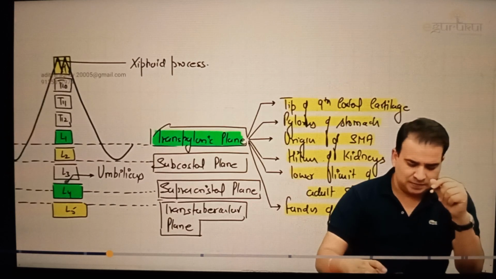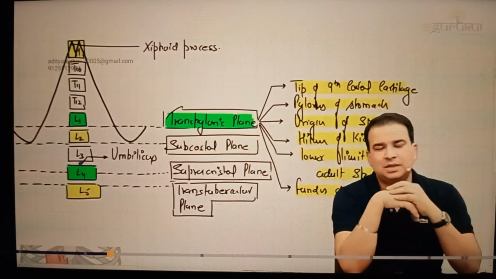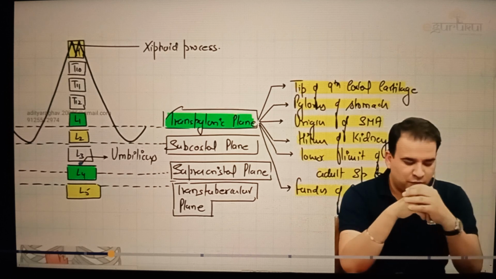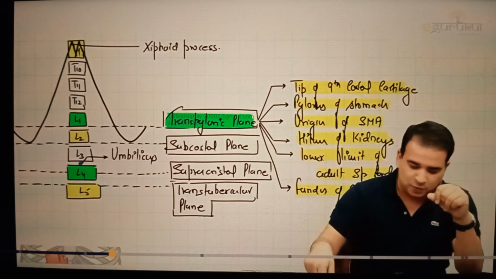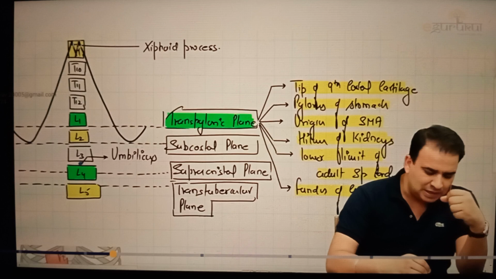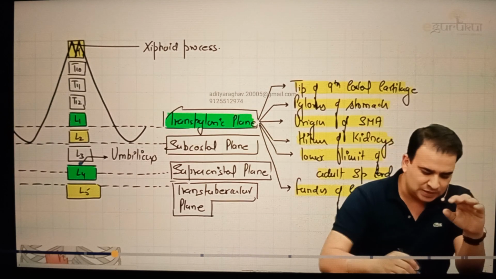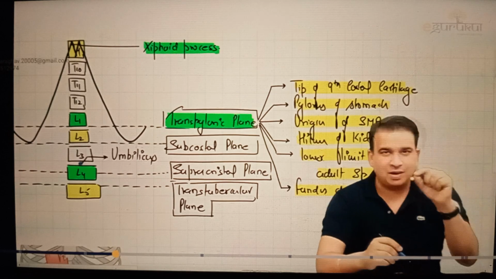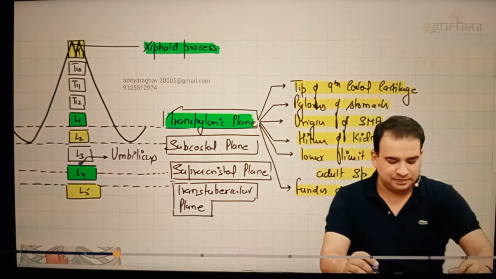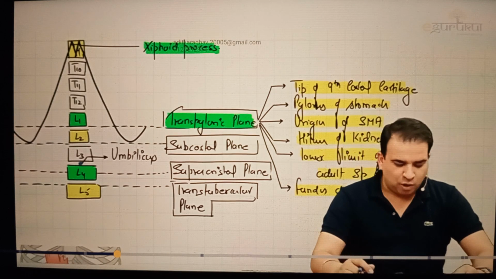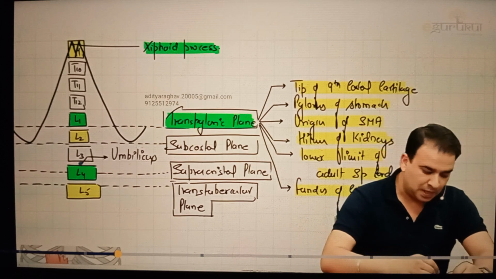So guys, this is the first thing, some important landmarks we talked about. The tip of the xiphoid process. Ask this question was the xiphoid process. The tip of the xiphoid process present where? Xiphoid process is at T9. If I go more precisely, the tip of the xiphoid process is exactly at the intervertebral disc of T9 and T10. Xiphoid process, as I said, is present at T9, but the tip of the xiphoid process will be pointing at the intervertebral disc of T9 and T10. So that is the first thing, some important planes, and especially the transpyloric plane.